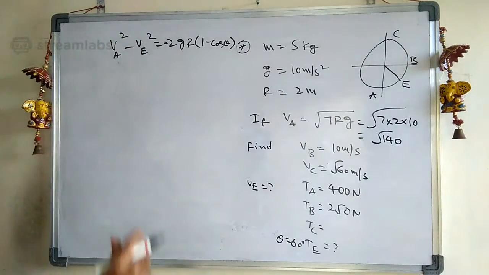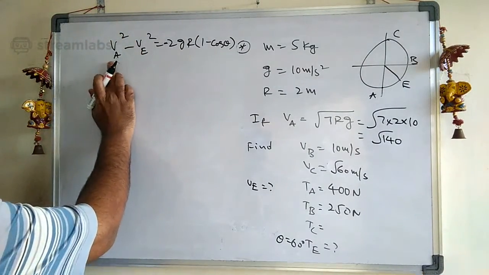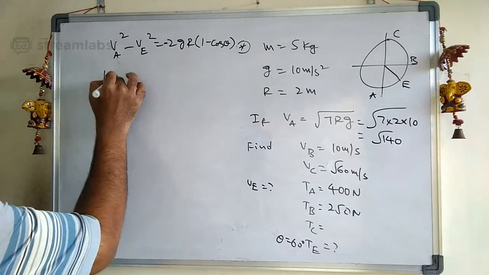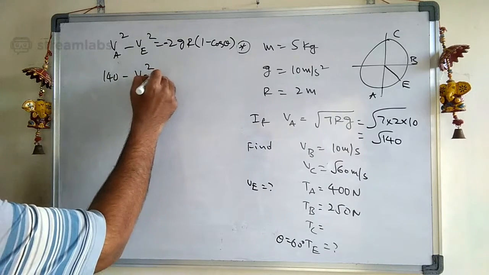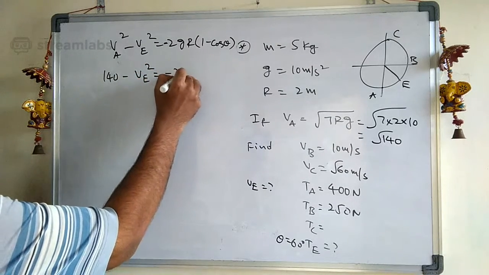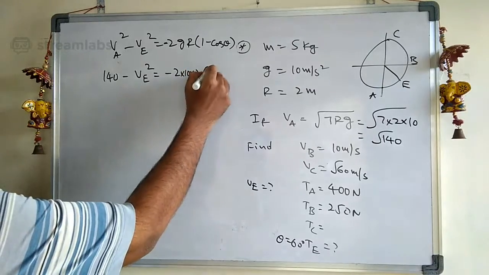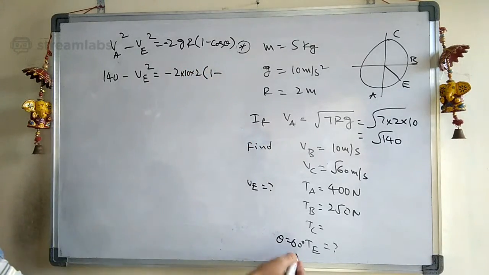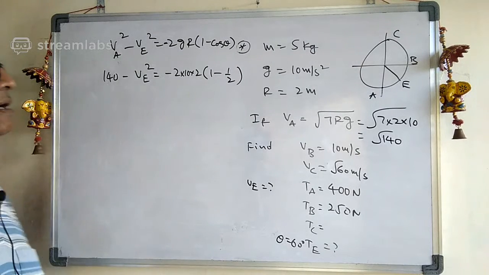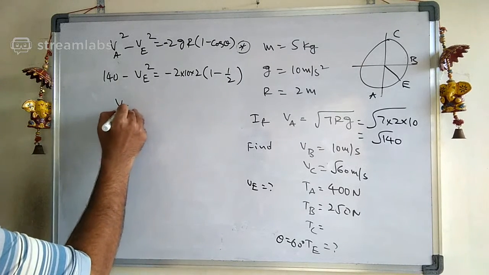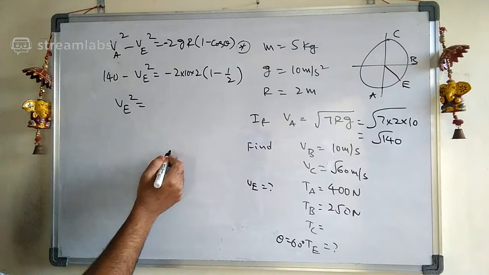Okay, so therefore see carefully here. What is VA square here? Nothing but 140 minus VE square, that we don't know, equals minus 2 into 10 into 2 into 1 minus cos 60, which is 1 by 2. So what is VE square?